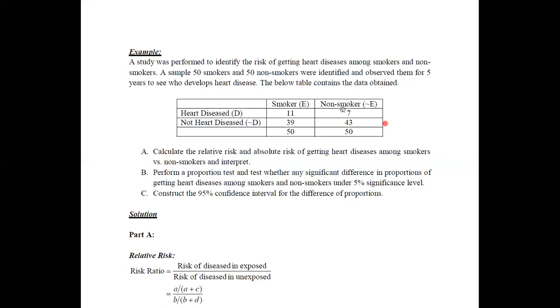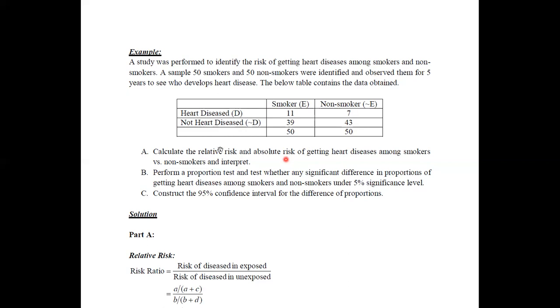Therefore, this table contains the values obtained. We can see that 50 smokers were selected and 50 non-smokers were selected. Among these 50 smokers, 11 had heart disease in this period, and 39 did not meet with any heart disease. But among the non-smokers, 7 met with heart diseases, and 43 did not meet with any heart diseases in this period. Therefore, here we need to calculate the relative risk and absolute risk.